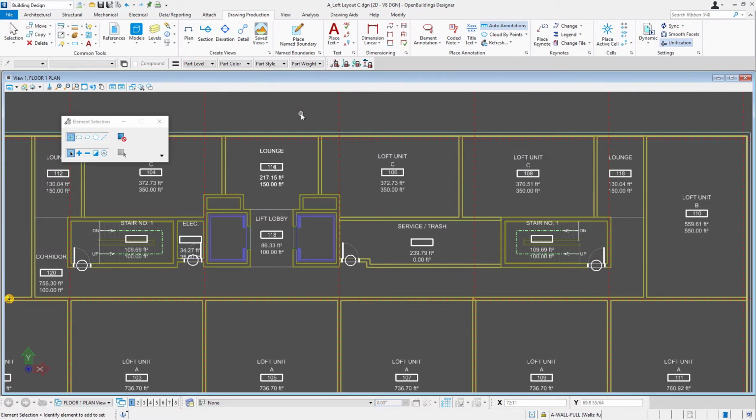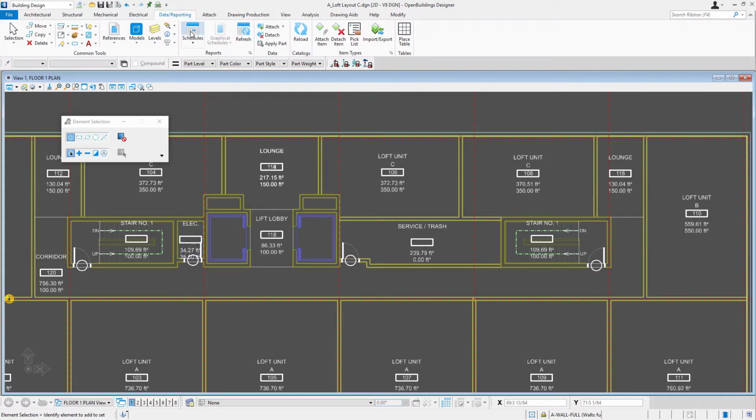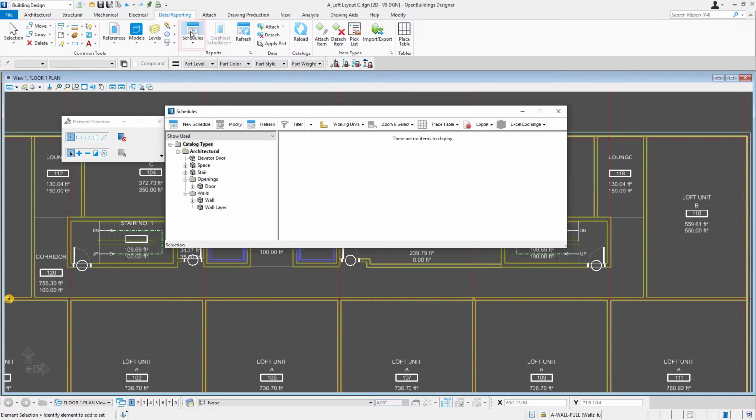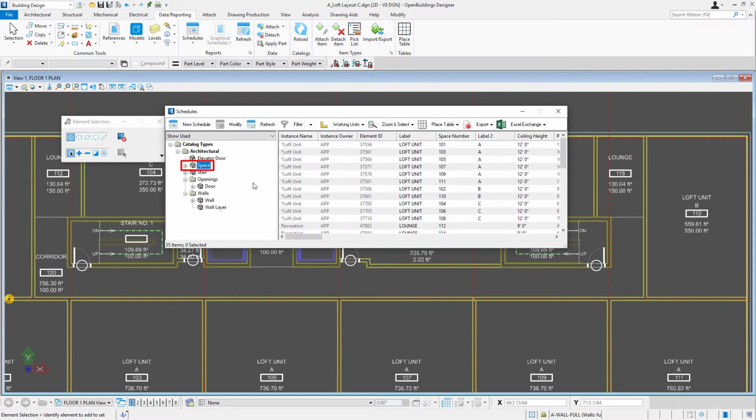And finally, let's add an area tabulation table to our drawing. So I'm going to switch over to the Data Reporting tab and open the Schedules dialog. Now I've got my filter set to Show Used. That just filters down our list so we only see items which we're actually using. And of course, we're going to look at spaces.